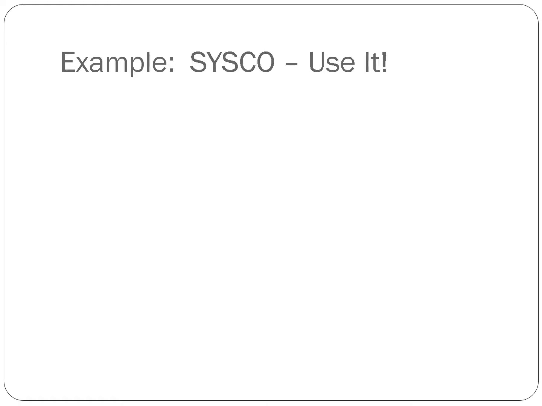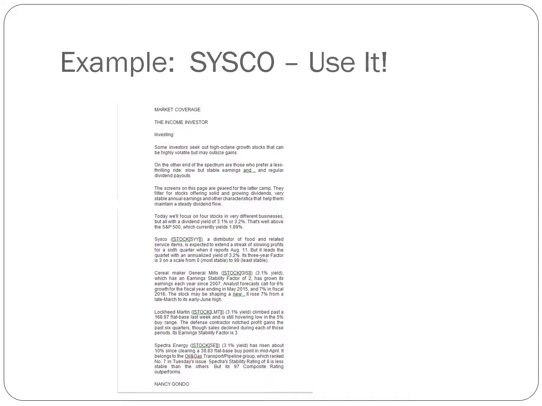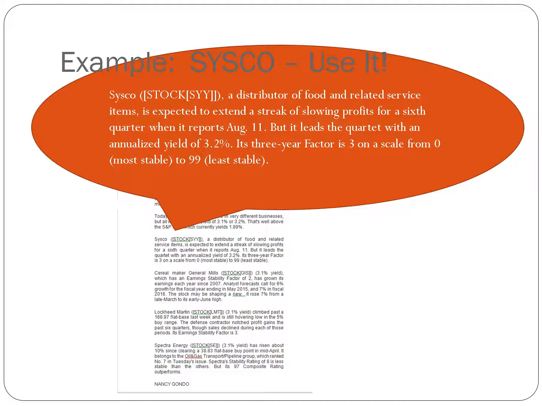Now I'm ready to use it. So here's the original article. The article is about 4 stocks that this author feels are good stocks to hold right now, and Cisco is just one of them. So there's just one paragraph, but it's still worth mentioning in my paper because it tells me quite a bit. The original says, Cisco, says what kind of industry it is, expected to extend a streak of slowing profits. Not good if I'm looking to work there, right? For a 6th quarter when it reports in August. So this is this year.